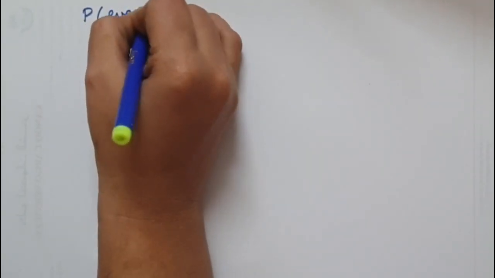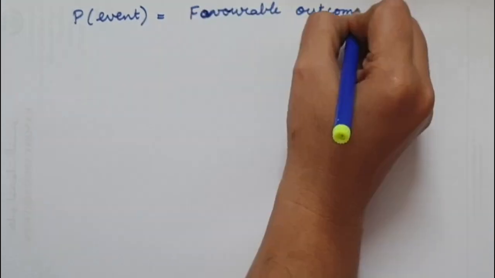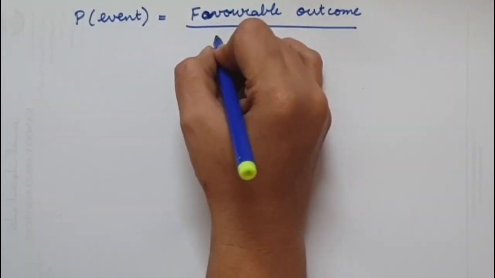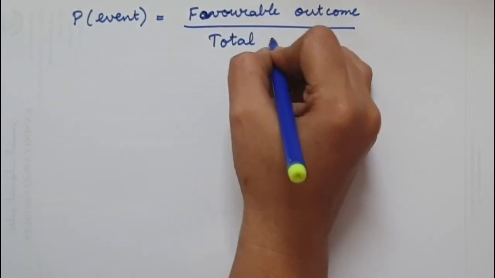Simple probability. Almost daily, we hear someone talking about the probability of whether something will happen or not. We can give a value to the chance of any of these outcomes or events happening, and that is called the probability. So, in simple terms, we can say the probability of an event will be equal to favorable outcomes divided by total outcomes.